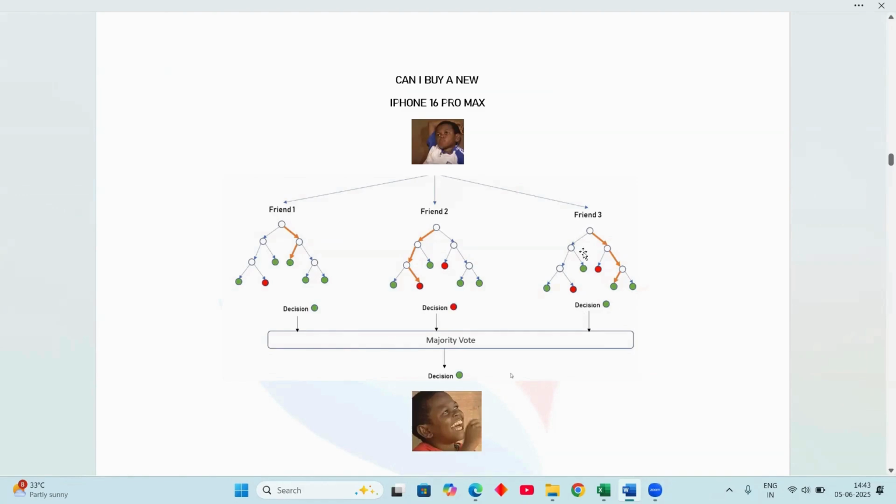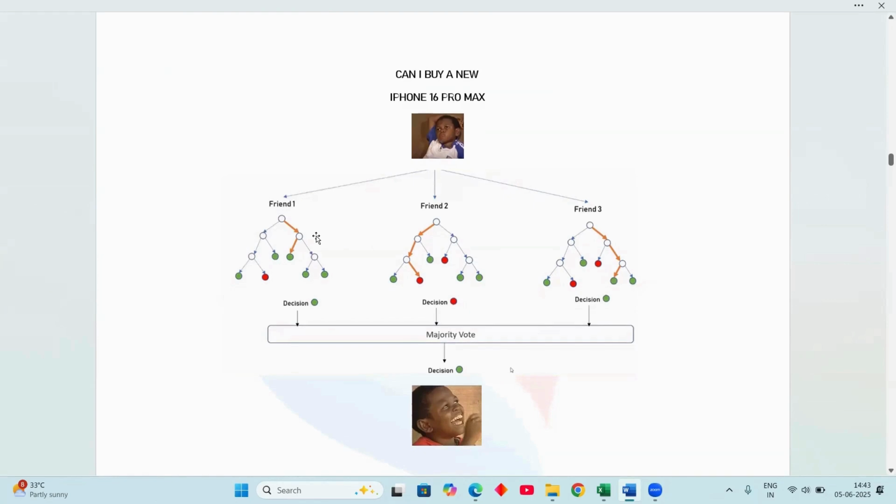Now friend three analyzed the data. He knows about the phone's features and benefits, and overall the cameras, RAM and security. So he simply says, okay, you can go with the iPhone, it is a better choice. We agreed. Here we check majority decisions. Friend one and friend three have a green check, agreeing with buying the iPhone. Friend two disagreed.